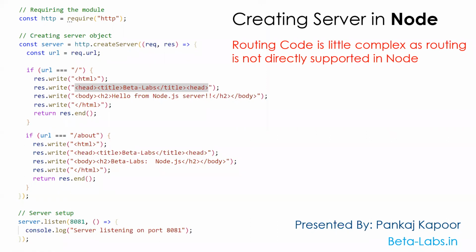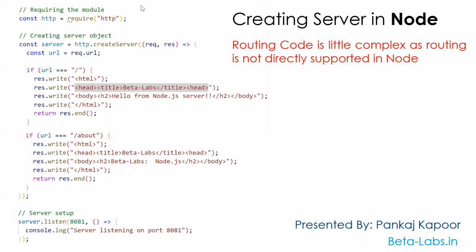Every server has two main parameters, two main arguments that will be used for getting the request and creating the response. So this is an arrow function, and I'm getting a request and response object as arguments. At the same time, we are also trying to make different routes.